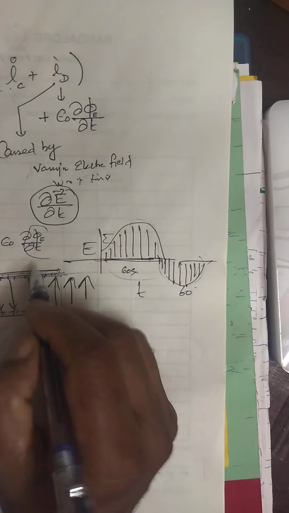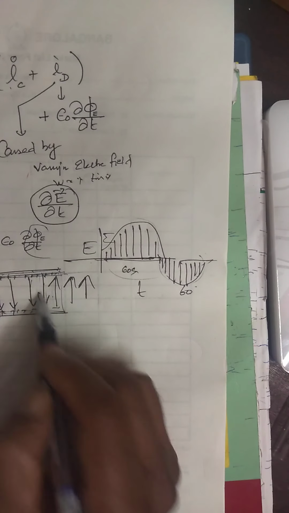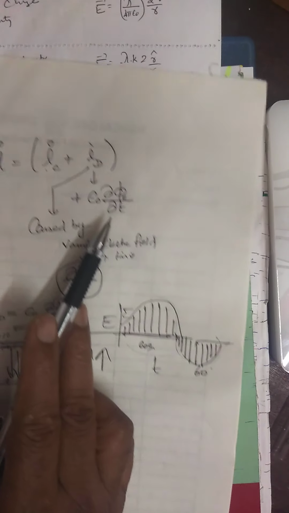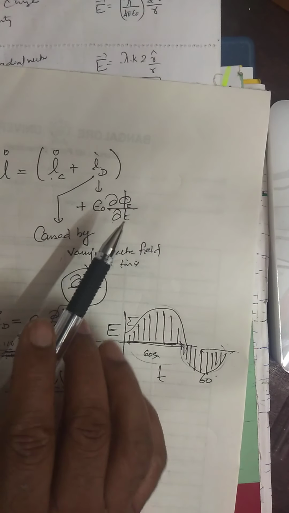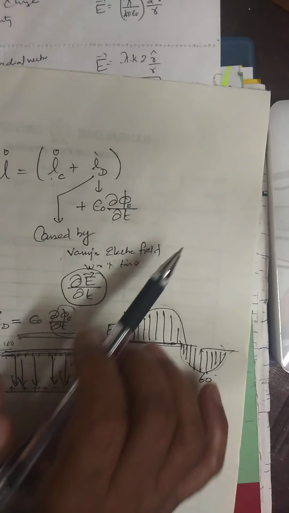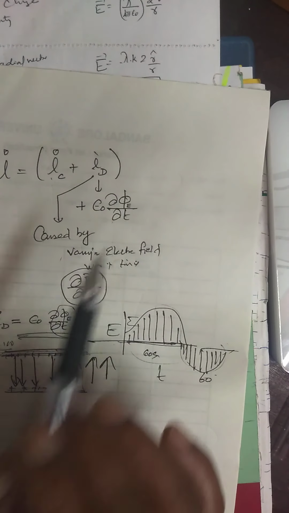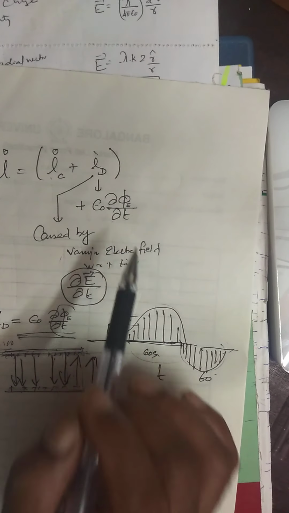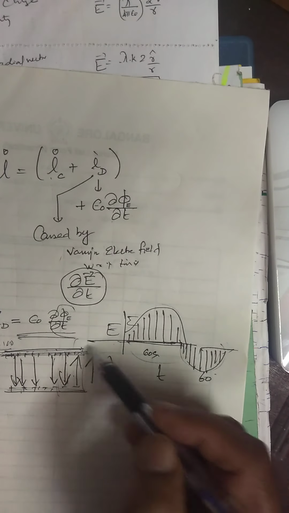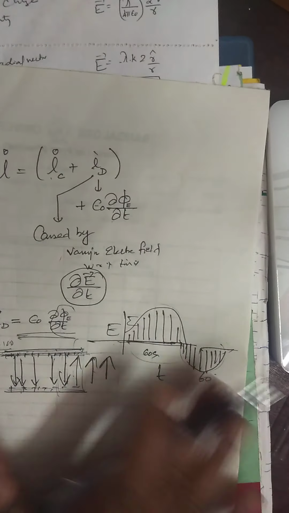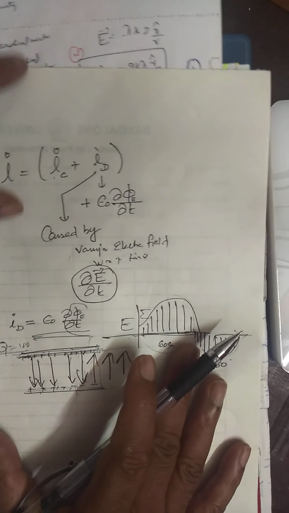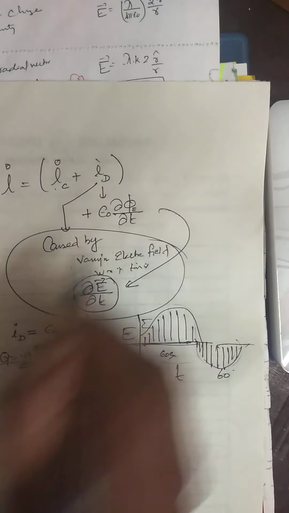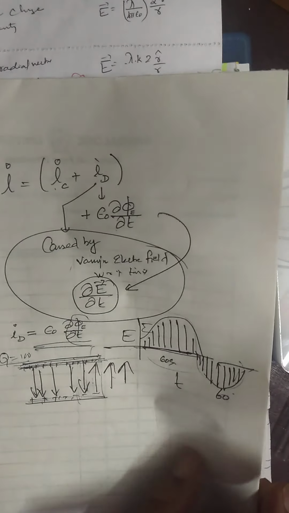That means charge is displacing here and there, accelerating. What is the cause of this? Displacement current arises because of the acceleration of charges, or the current exists due to displacement of charges across the capacitor plate. That detail you need not give. What is the source of displacement current? If you write this, it is more than sufficient.